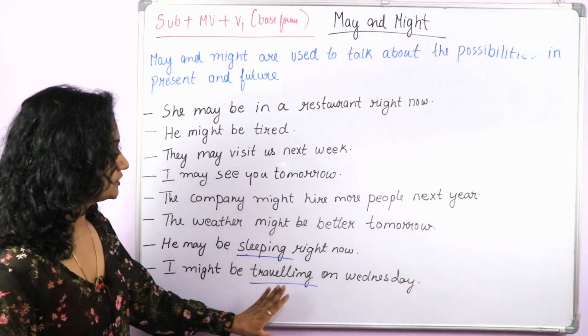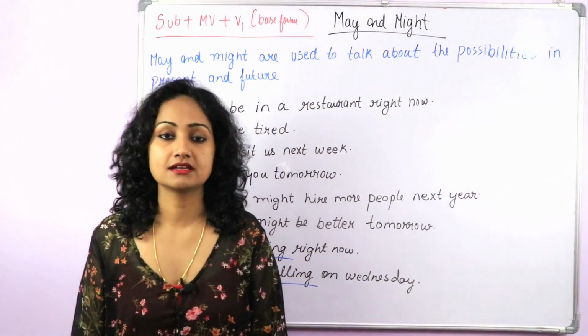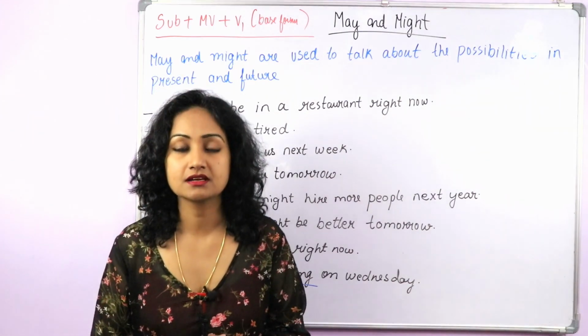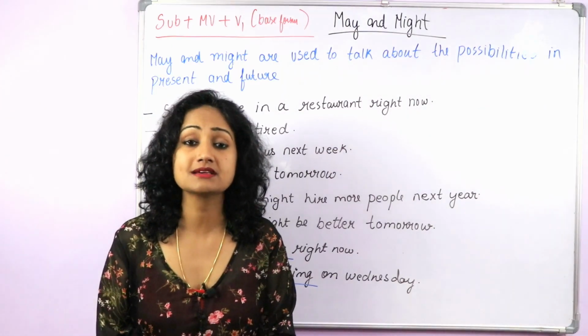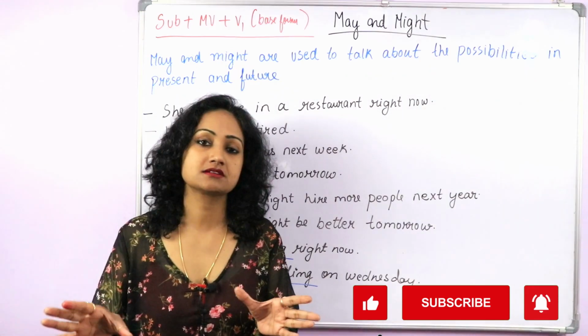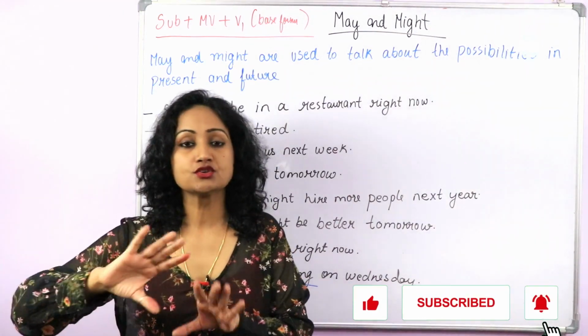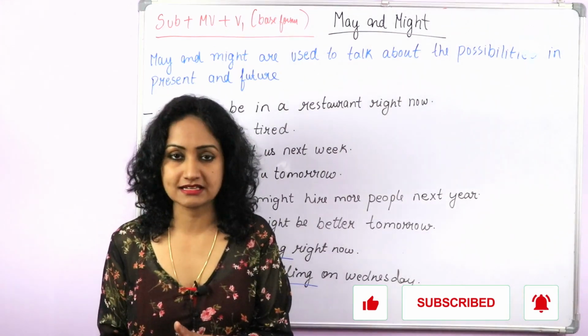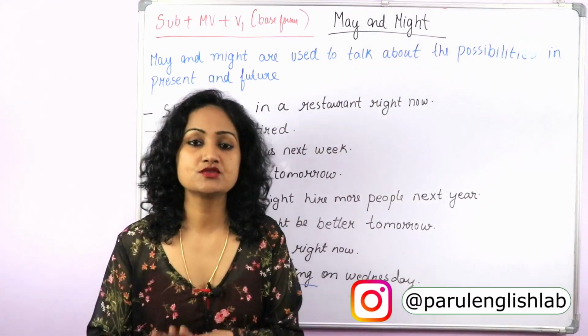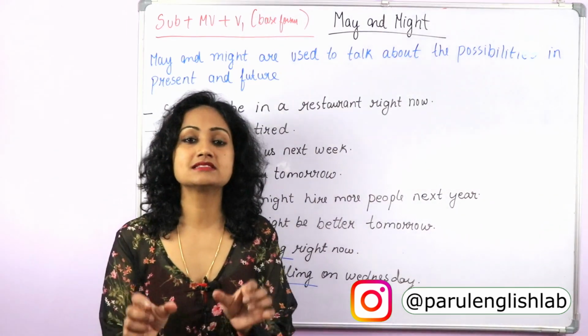Now we can use it for future also. I might be traveling on Wednesday. Let's catch up on Wednesday. No, it's not possible because I might be traveling. If you are sure that in future at some point of time an action will be going on, you will use future continuous tense. That time I will be traveling, so I can't meet you. You are sure about it, it's certain.